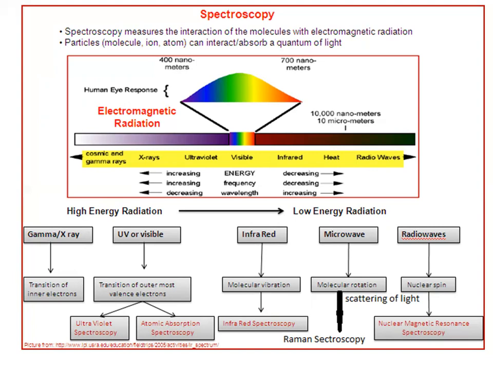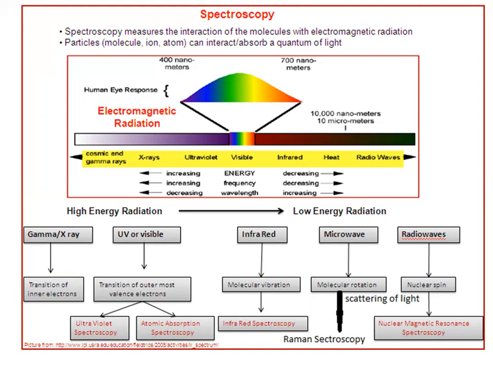Okay? Now, the next one is the molecular rotation, which we have already discussed. If the molecule is rotating along an axis, then which light is responsible for rotating the molecule? This is the microwave. You use this in your homes also. Microwave is responsible for the rotational movement of the molecules.